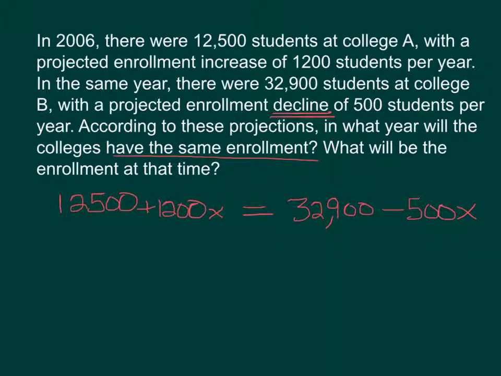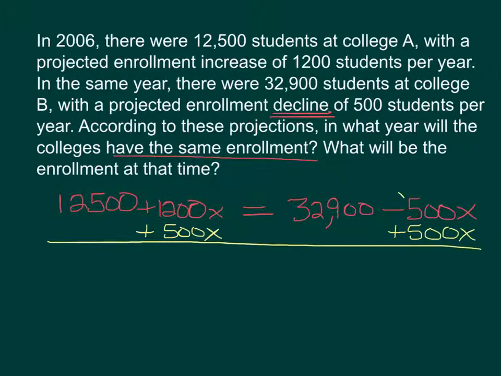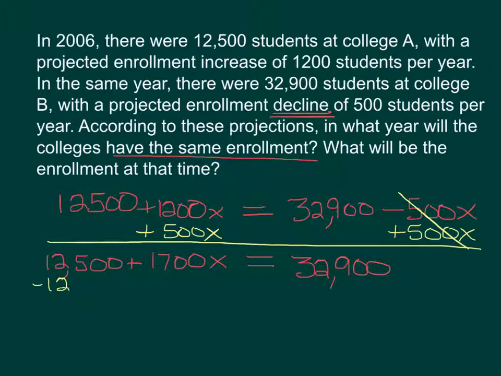Want to get the x's on the same side, I would probably move this 500x over, so we'll add 500x to both sides. On the right, those x's are going to cancel. So now we've got 32,900 on the right. On the left, we've got now 1,700x and this 12,500. Still doing some work to get the x by itself, so we want to get the x term by itself. We'll subtract this 12,500.